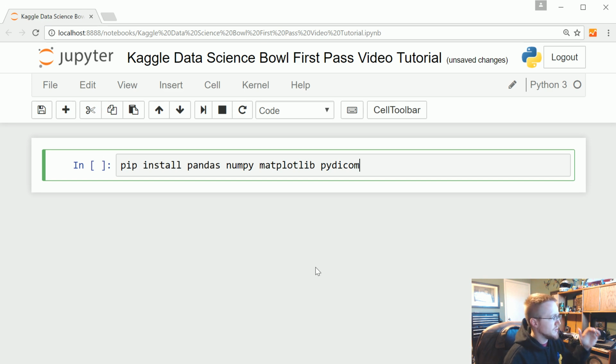The other stuff that we hit, I'll talk about as we go. You could just throw in CV2. Just make sure you get at least those before we continue along.